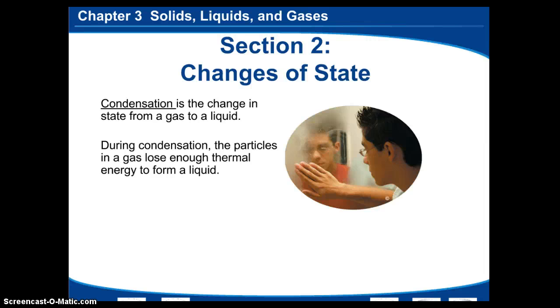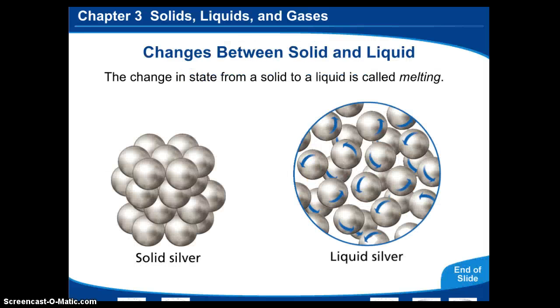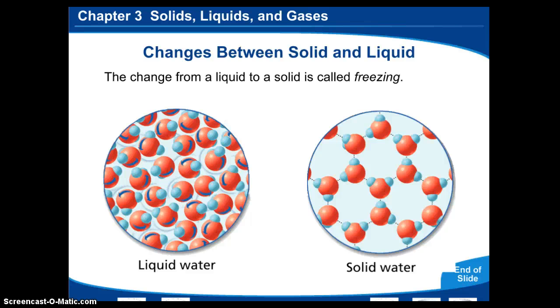Condensation is the change in state from a gas to a liquid. And during condensation, the particles in a gas lose enough thermal energy to form a liquid. A change in the state from a solid to a liquid is called melting. So from a solid to a liquid is called melting. And if we're going from a liquid to a solid, it's actually called freezing.